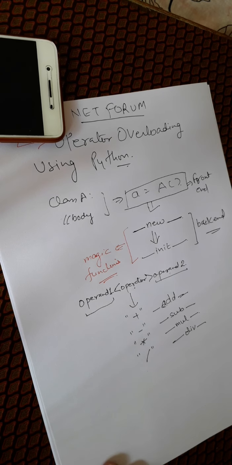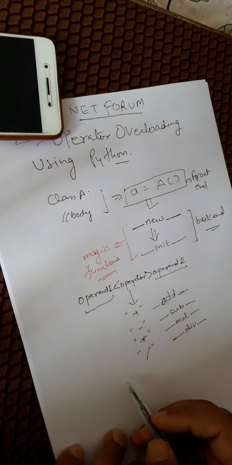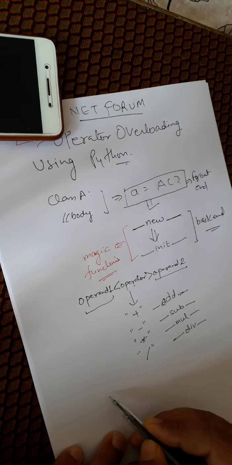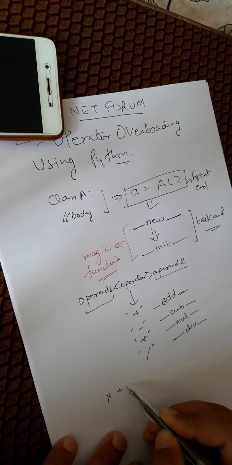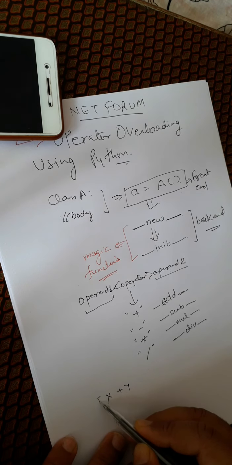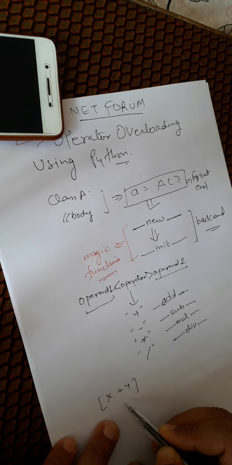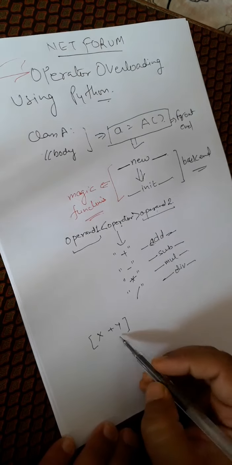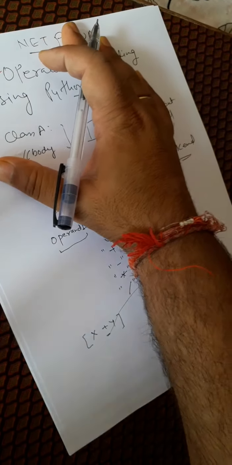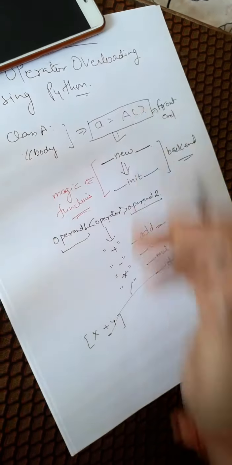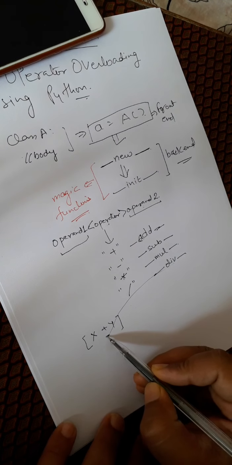Now suppose we want to add two variables, x plus y. If you write like this, then this is known as operator overloading. It means we are overloading the operator plus.